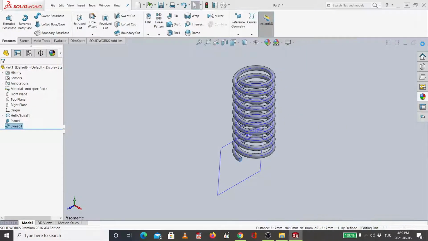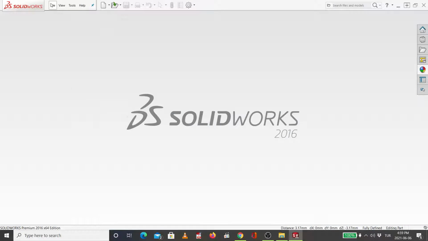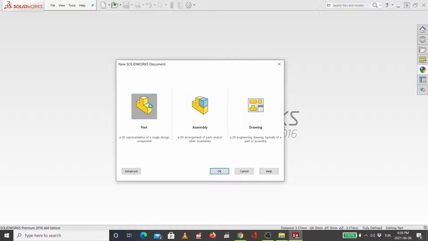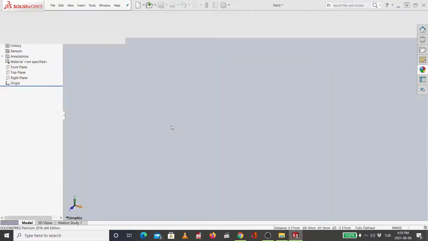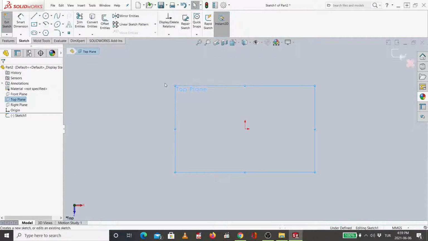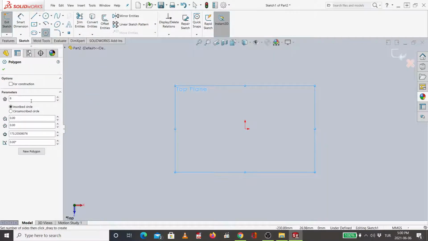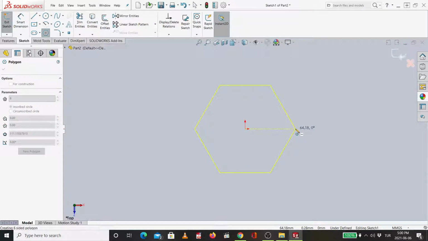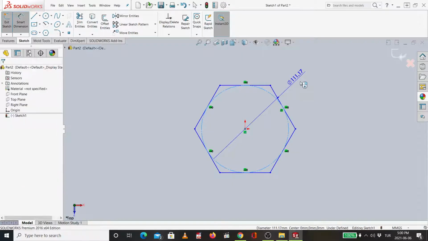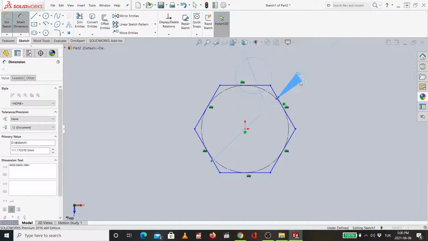Okay, so let's start with the second training model, which is the bolt and nut. I will go to part, then start to design the bolt from the top plane. If you remember, last week I taught you how to design a bolt without any thread. I will start with a polygon with 6 edges, going very random. Then the diameter will be 10.